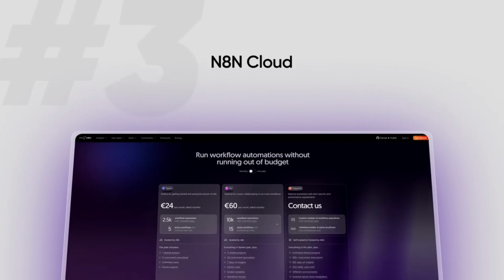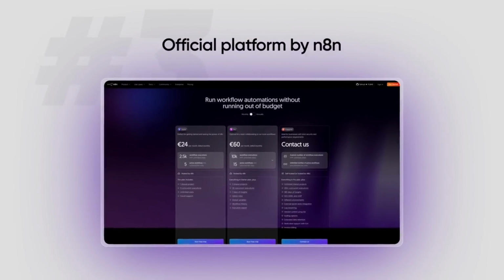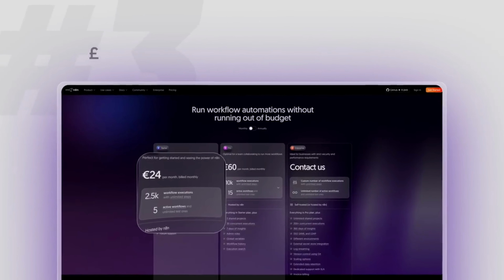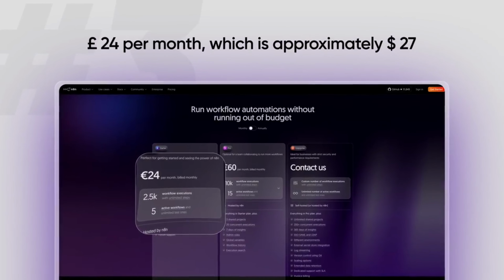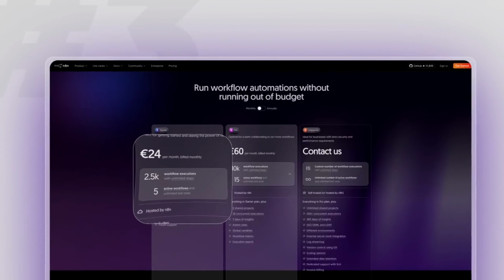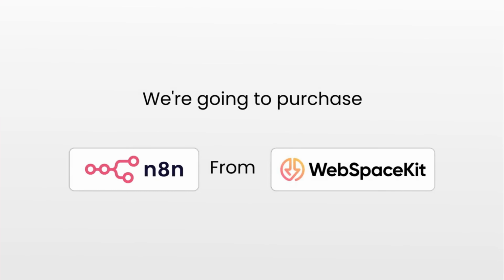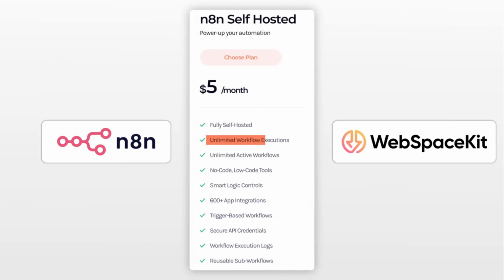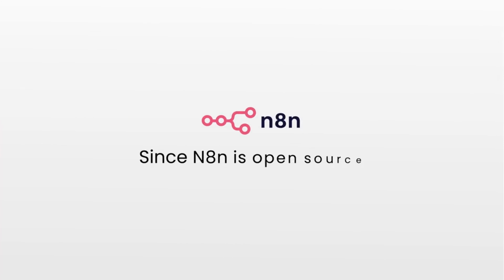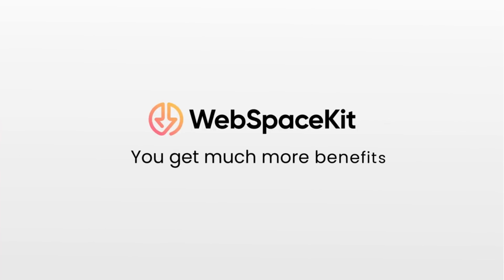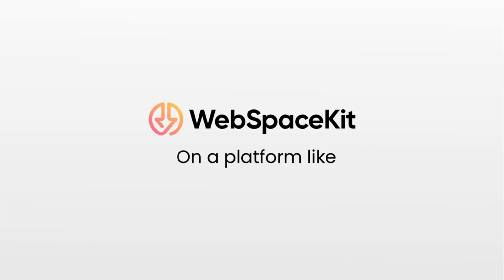The third option is n8n Cloud, which is the official platform of n8n. This costs £24 per month, which is approximately $27. It's much more expensive and the features are limited too. In this video, we are going to purchase n8n from WebSpaceKit, where we get unlimited workflow execution and unlimited active workflows. Since n8n is open source, you will get much more benefit with WebSpaceKit. So we host n8n on WebSpaceKit.